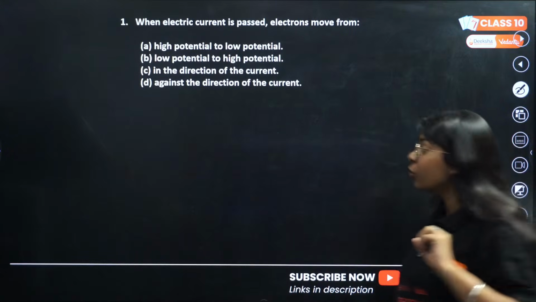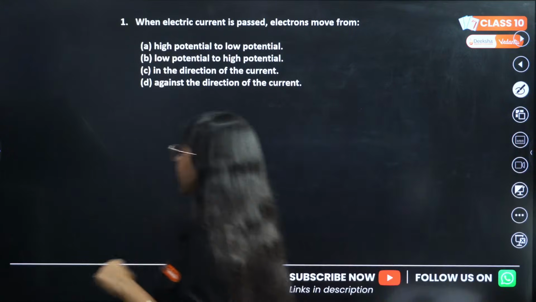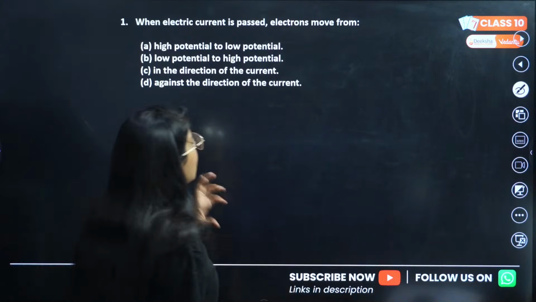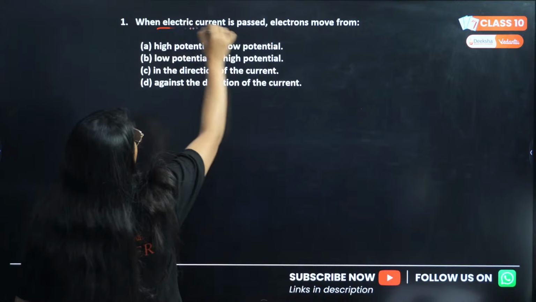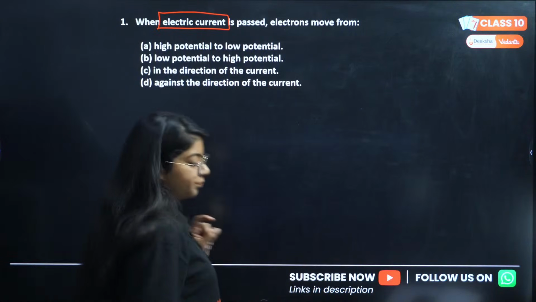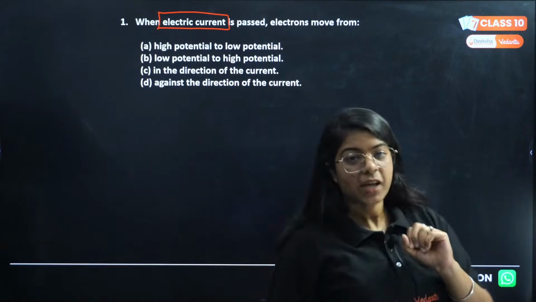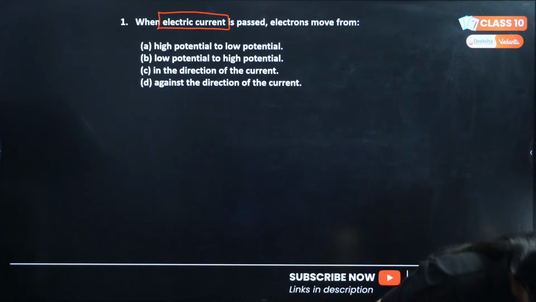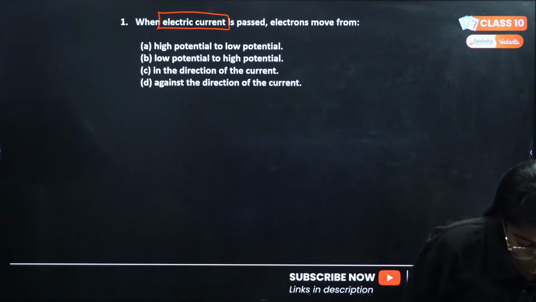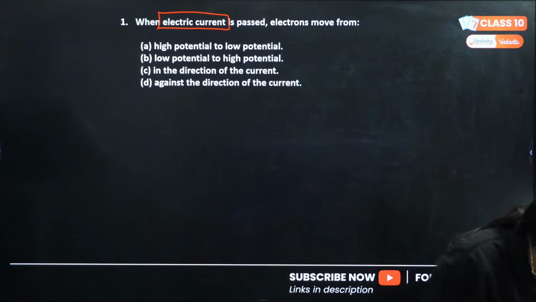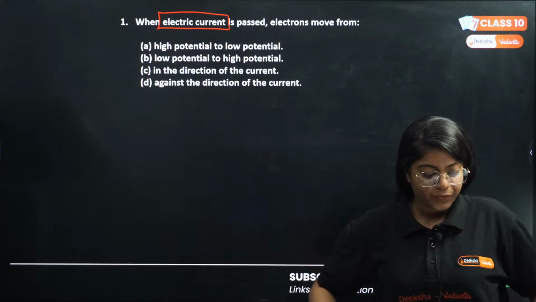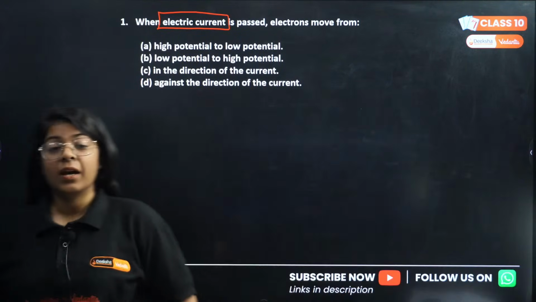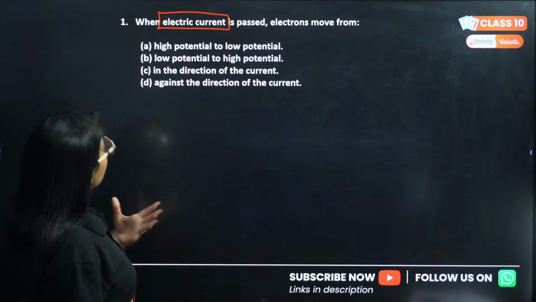The first question: when electric current is passed, electrons move from where? High potential to low potential, low to high, in the direction of current or opposite to the direction of current. Be very careful, we are talking about electric current. Electric current and electric charges are very different things. Anirudh is saying D option. Okay, let us check. Yes, I saw your answer. See, D option is against the direction of current.